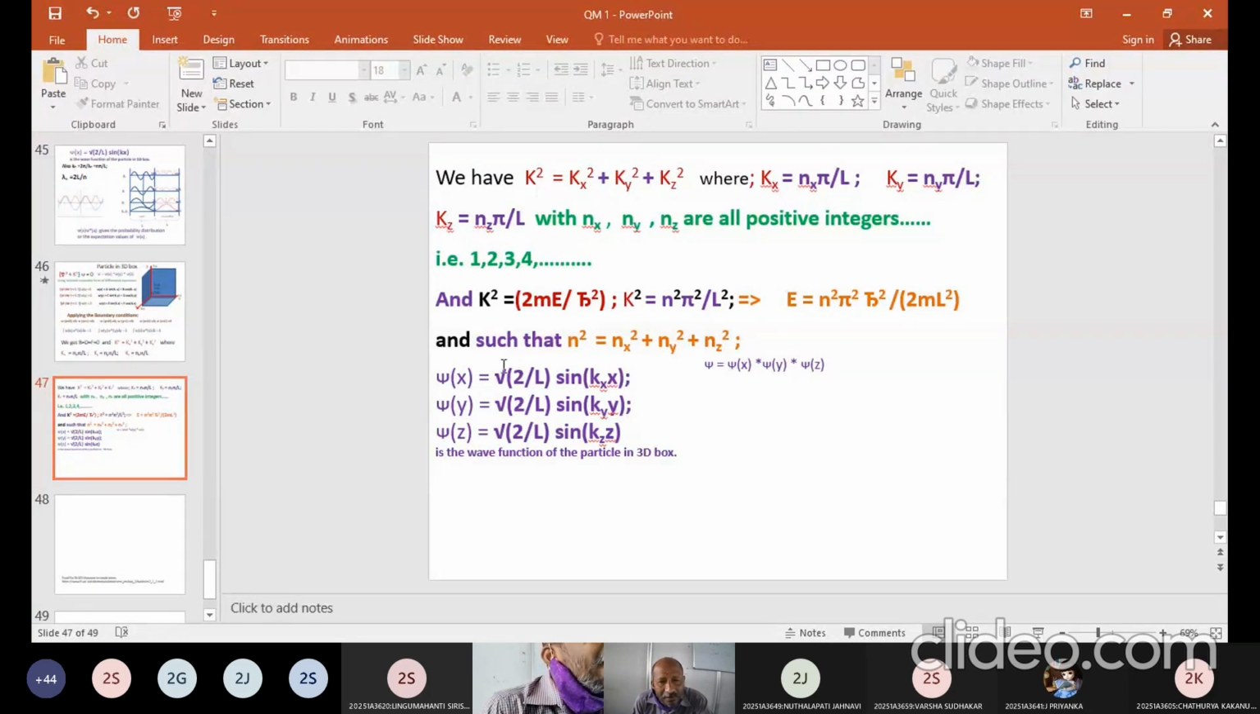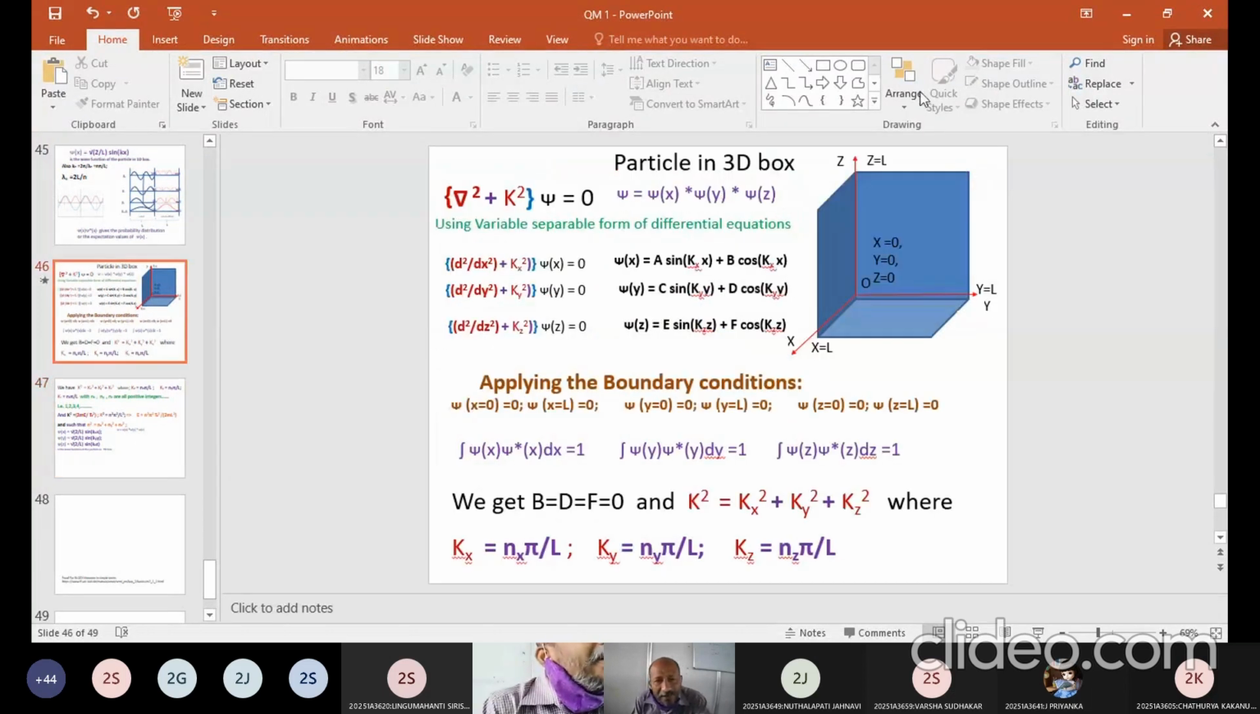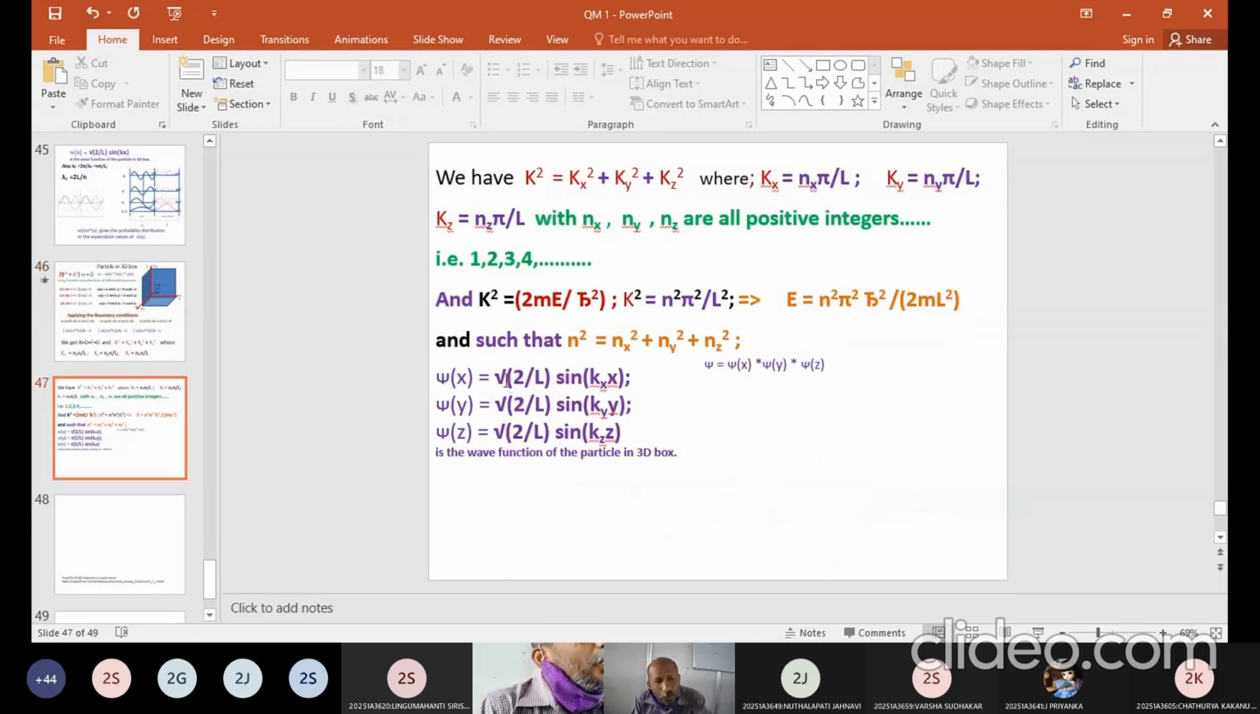And again I'll apply the third boundary condition, that is integral psi star psi dx is equal to 1. When I do that, we will determine A, C and E. A will be equivalent to root 2 by L, and C also will be equivalent to root 2 by L, and E also will be equivalent to root 2 by L, and so you have psi x, psi y and psi z.